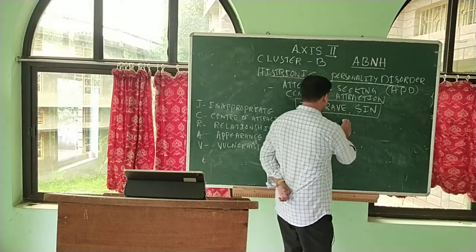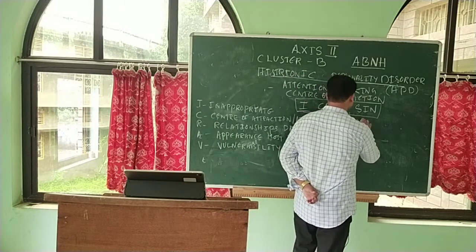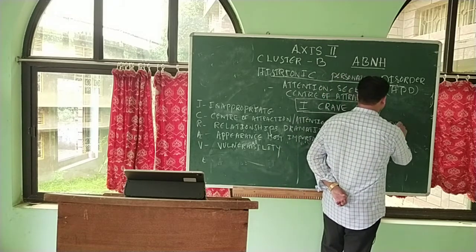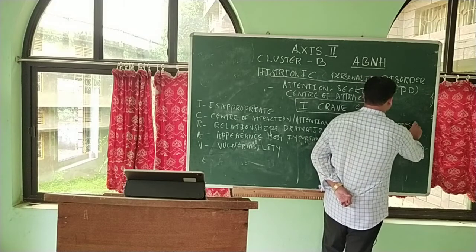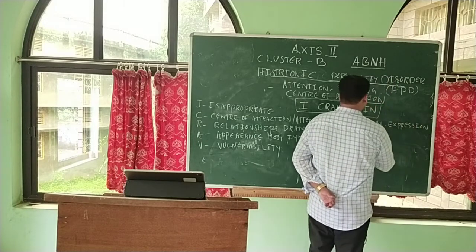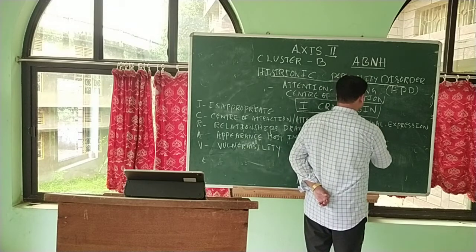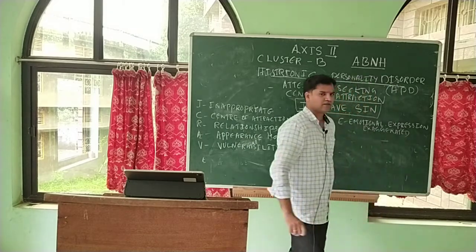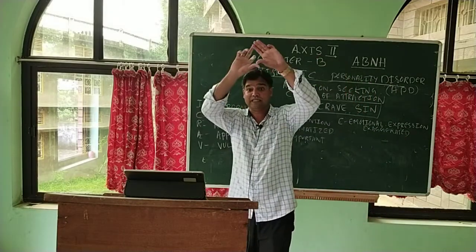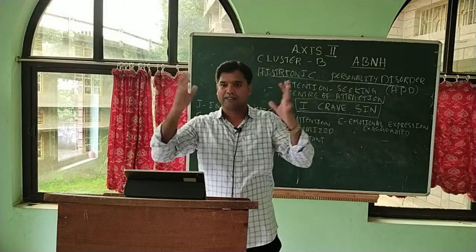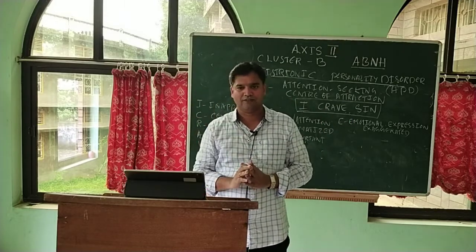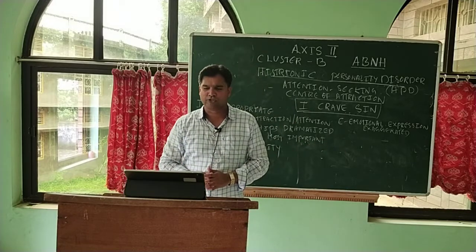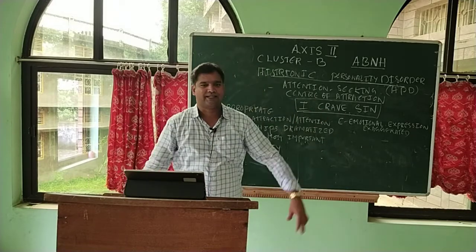E stands for emotional expression, which is dramatized and exaggerated. They will dramatize everything, because the basic characteristics of this cluster B is erratic, emotional and dramatic. They do exactly the same. They will dramatize the situations. Their emotional expressions will be very much exaggerated, very dramatic.